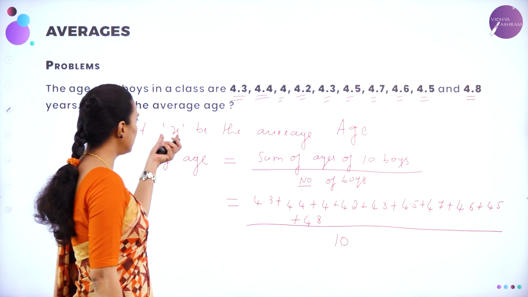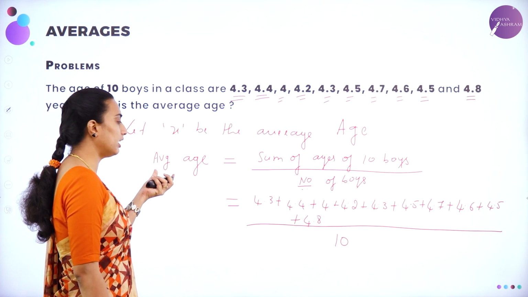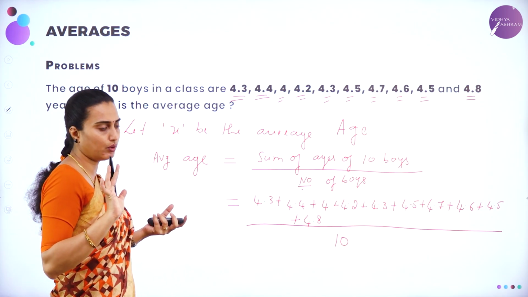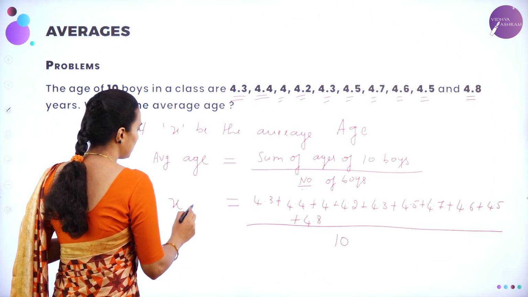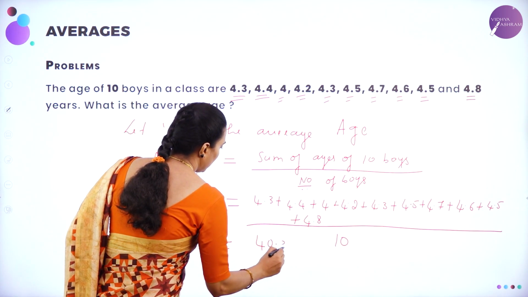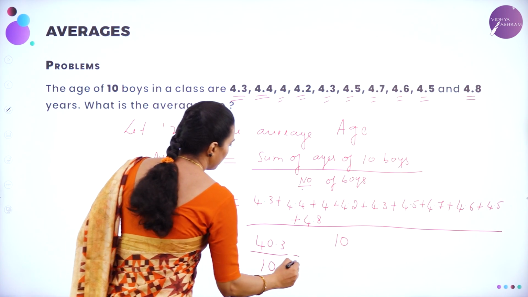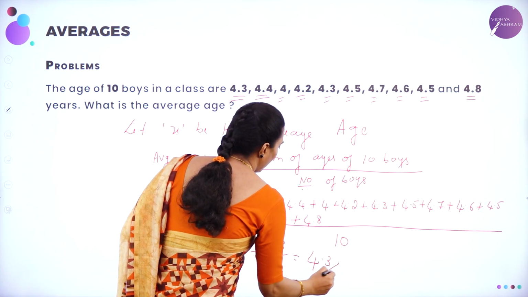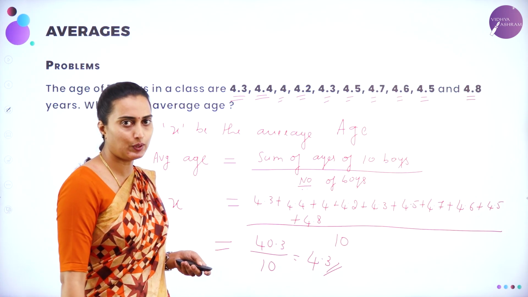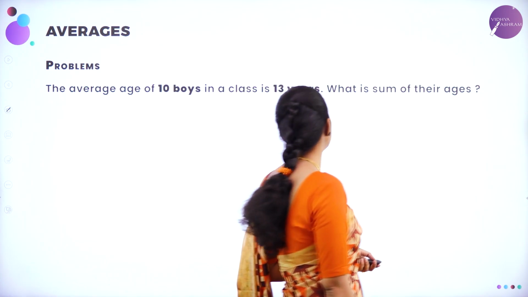If you don't consider x also, they have asked you to calculate the average age, so you can keep it as it is. Average age, that is x, will be equal to 40.3 divided by 10, which is equal to 4.3. Average age will be equal to 4.3 years. Okay. We'll move on to the next problem.